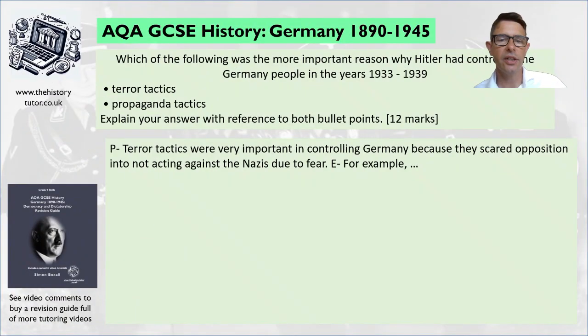Okay, so I've said terror tactics were very important in controlling Germany because they scared opposition into not acting against the Nazis due to fear. So now give an example. For example,